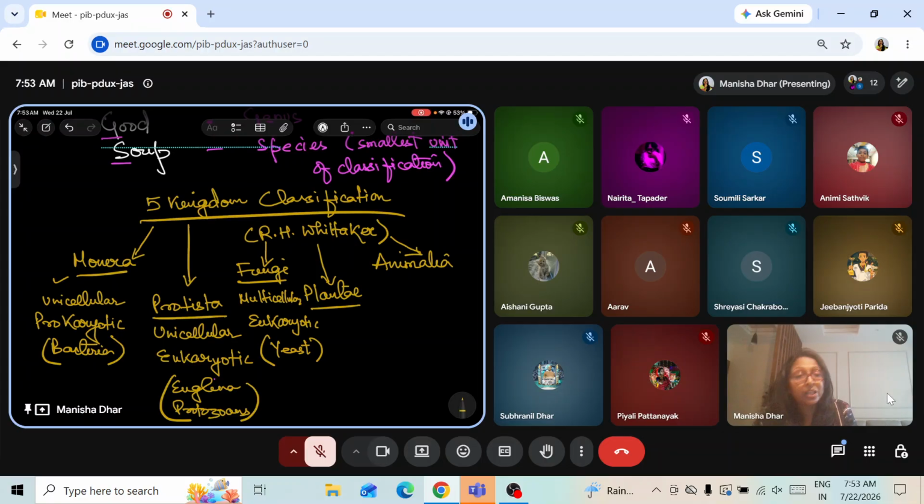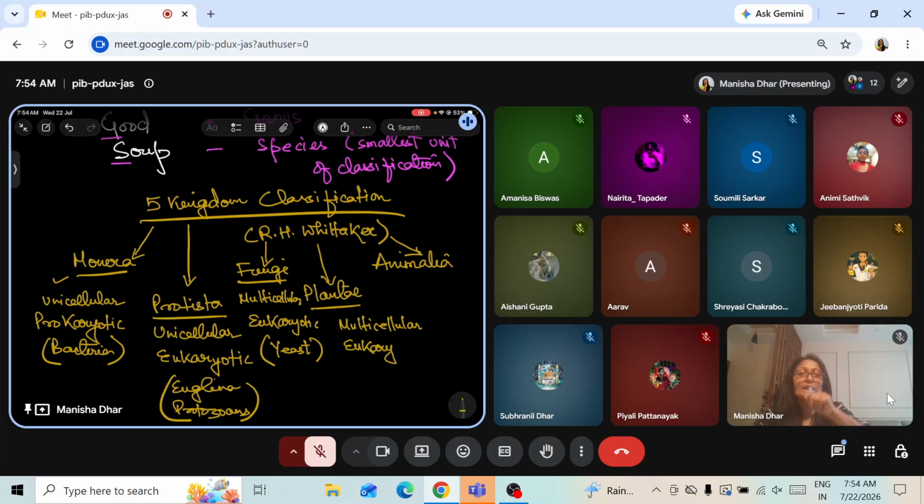Then we come to kingdom plantae. Kingdom plantae includes all the plants. All the plants are multicellular. Multicellular means made up of many cells, and they are eukaryotic. Eukaryotic means they have got a well-defined nucleus.